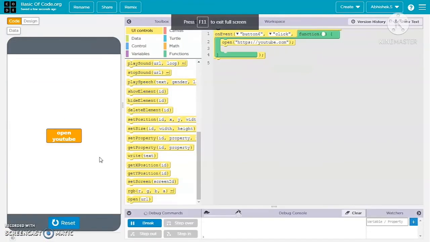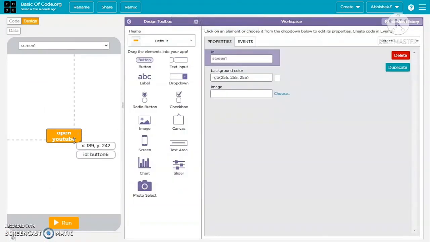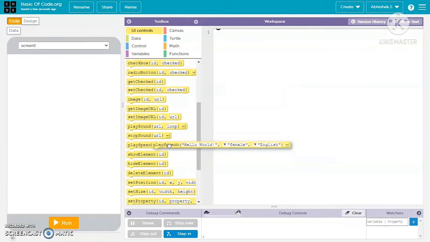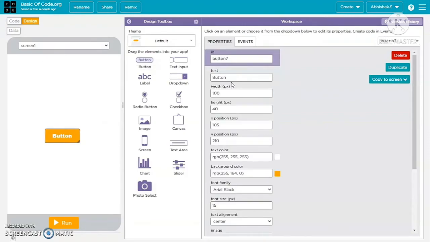So the fourth part that we are going to learn is to play AI sound, artificial intelligence sound. So suppose you are making an assistant app and you need to play an AI sound. This block is a great thing for that.